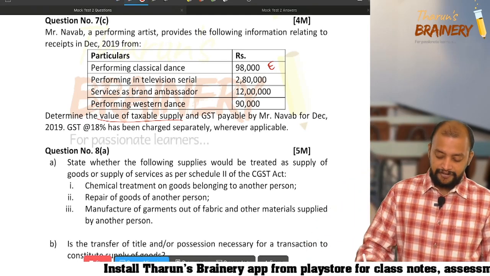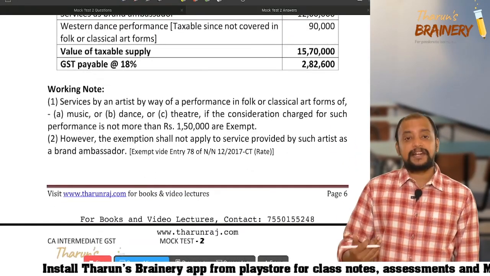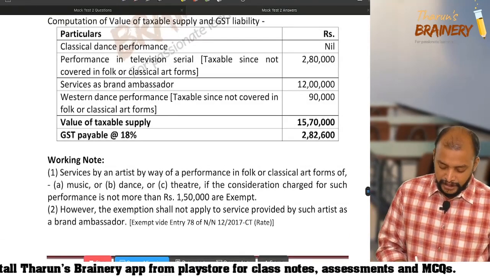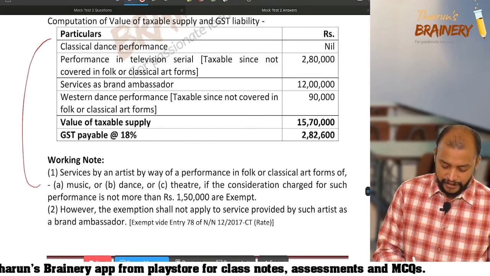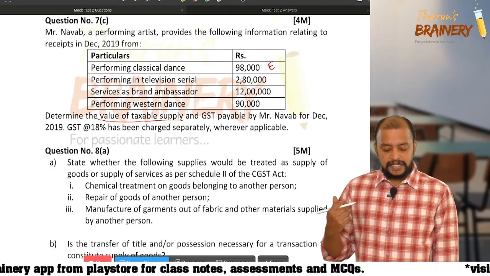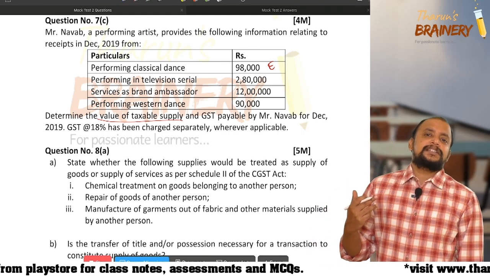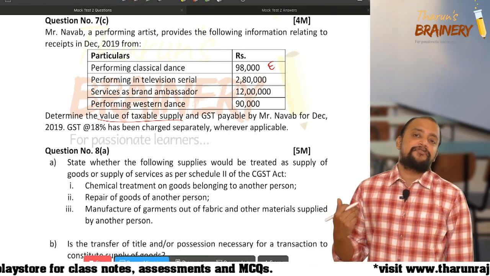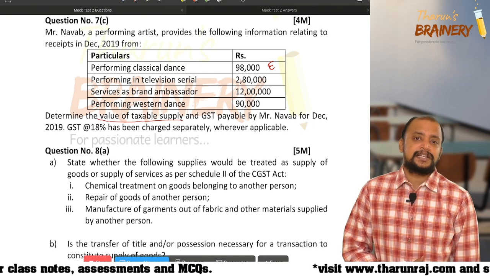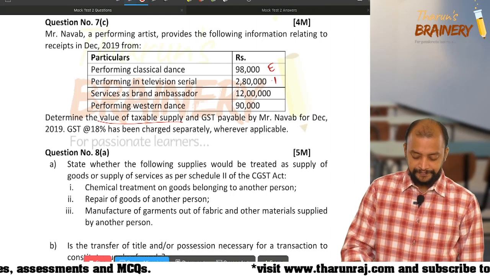Okay. So 1 mark for each item. So here classical dance performance is nil, but the working note I have given, even you can include that note in the table itself and you will be given marks. Then next, services performing in television serial. A performance artist is an artist who performs before the audience and not before the camera. When they are acting in TV serial or movies etc., they are not eligible for any exemption. Therefore, it is taxable. Like that you should write.